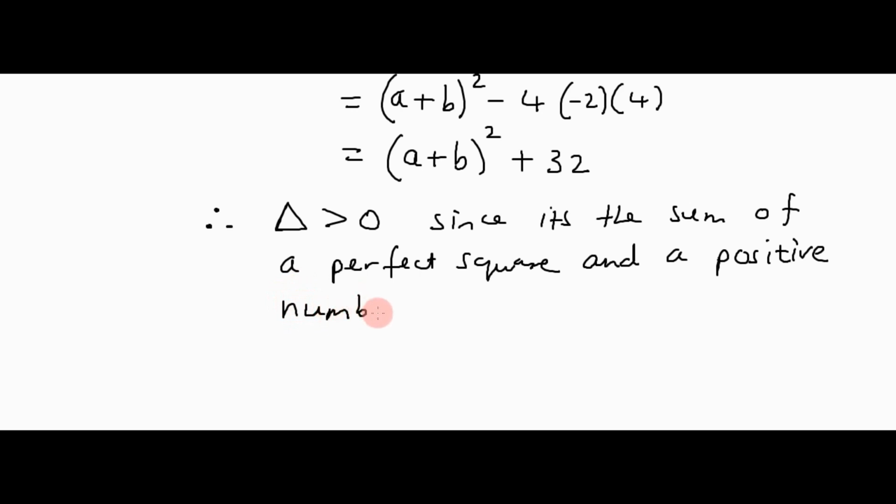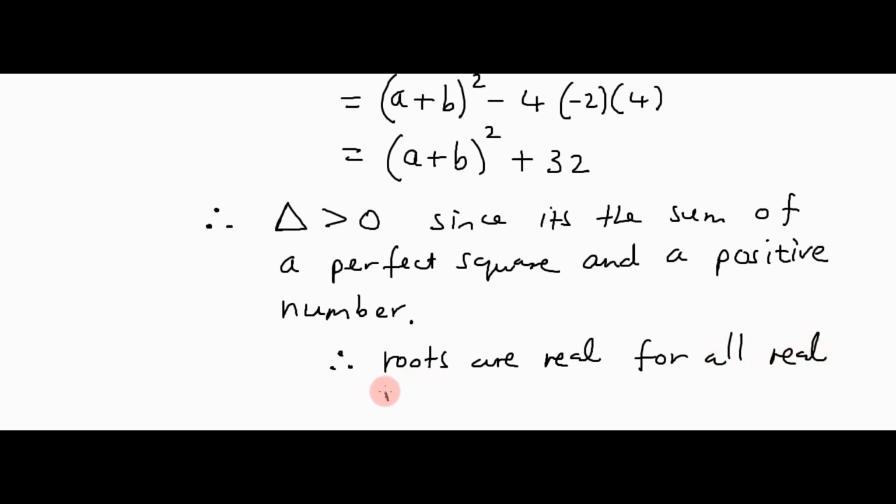So we know that delta will always be positive in this case, and hence the roots will be real for any values of a and b, so for all real values of a and b.